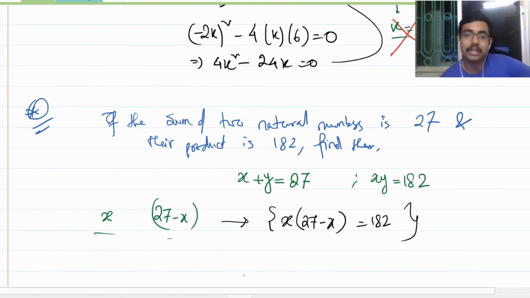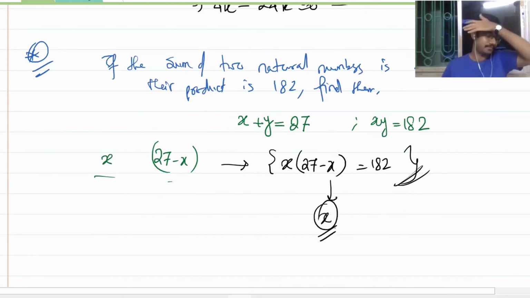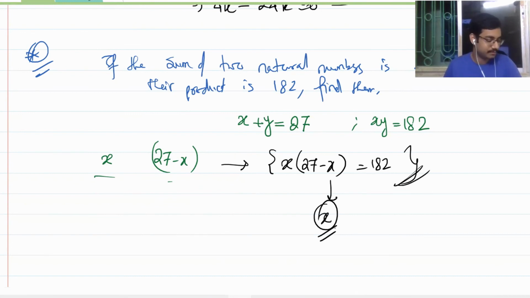Is this a quadratic equation in itself? By solving this quadratic equation, you can easily find the value of x. Is this clear? Yes, sir. Are you getting how to solve the word problems on this?